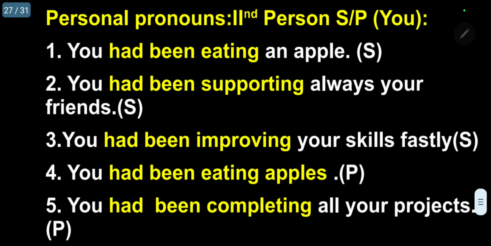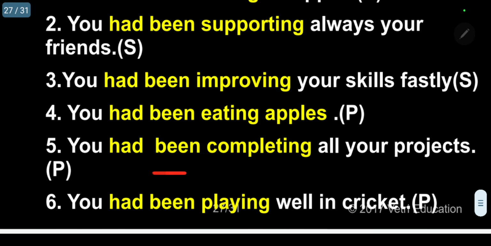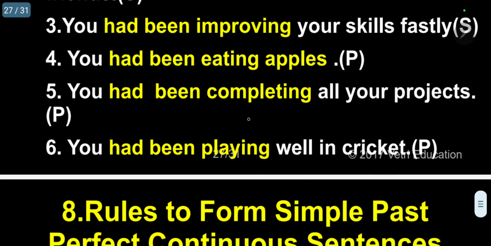Now, you had been eating apples, plural. Then, you had been completing all your projects, plural. You had been playing well in cricket, plural. So these 4, 5, and 6 are second person plural. 1, 2, 3 are second person singular. Singular means in Tamil, ni. Plural in Tamil is neengal. So we have to understand the difference.